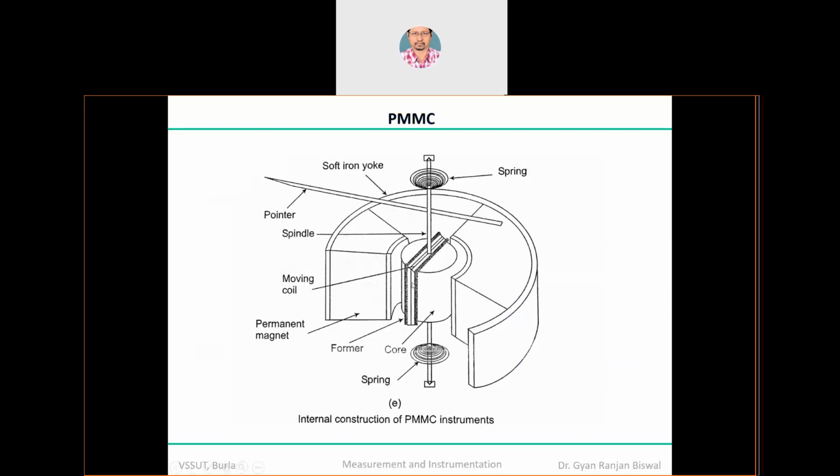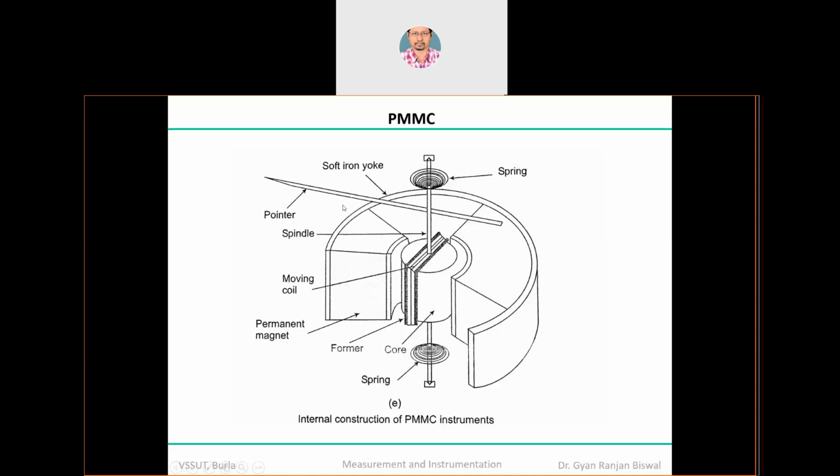So this is the former structural diagram, or you can say the front view and the top view of the metal cuspice of the PMMC device. From here you can observe. Now you see that a spring is mentioned on both sides, and then there is a spindle. So what is the job of this? This spring and spindle are basically used to control the movement of the pointer.